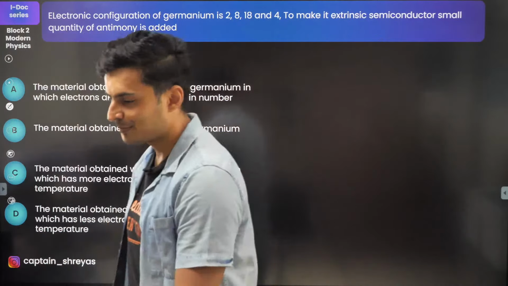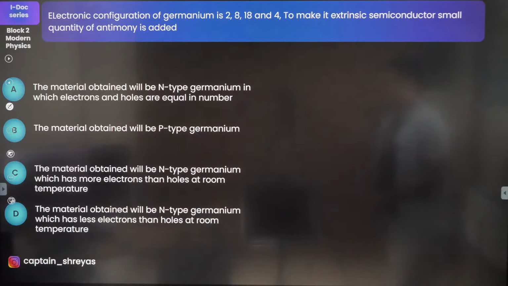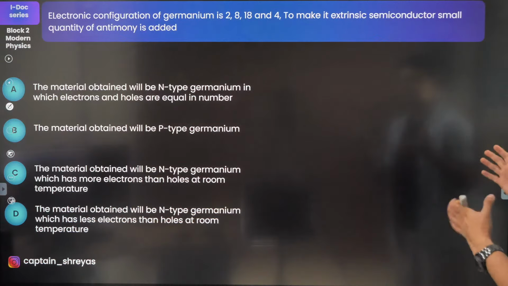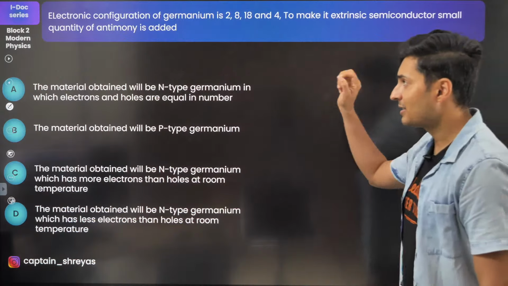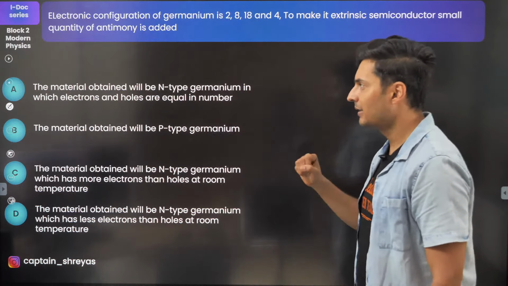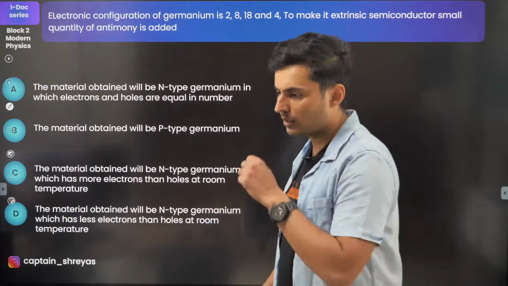Let's move on. P-type. Electronic configuration of germanium is this much. To make it an extrinsic semiconductor, a small quantity of antimony is added. What will happen to it?